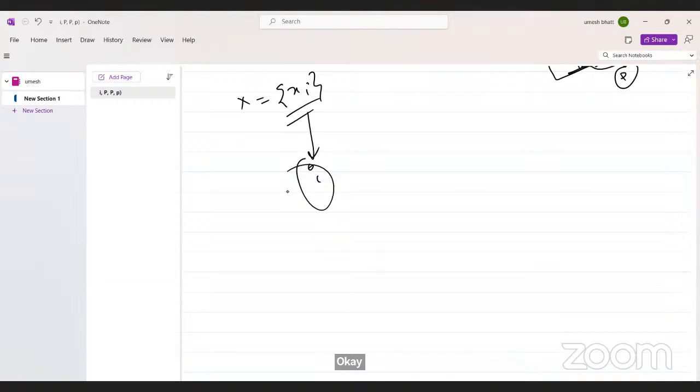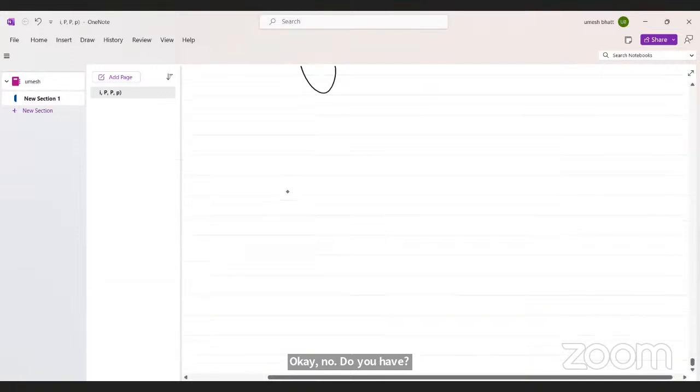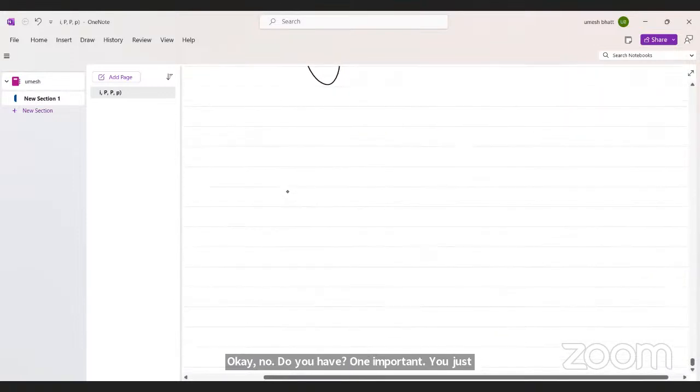Now we have one important theorem which is called LOTUS.